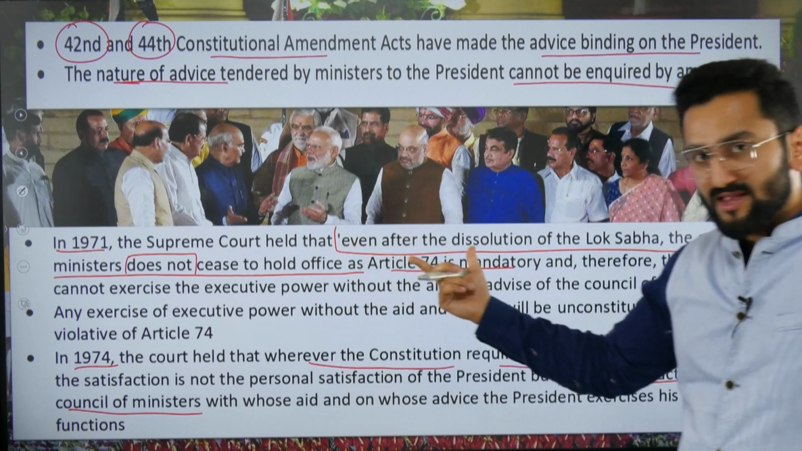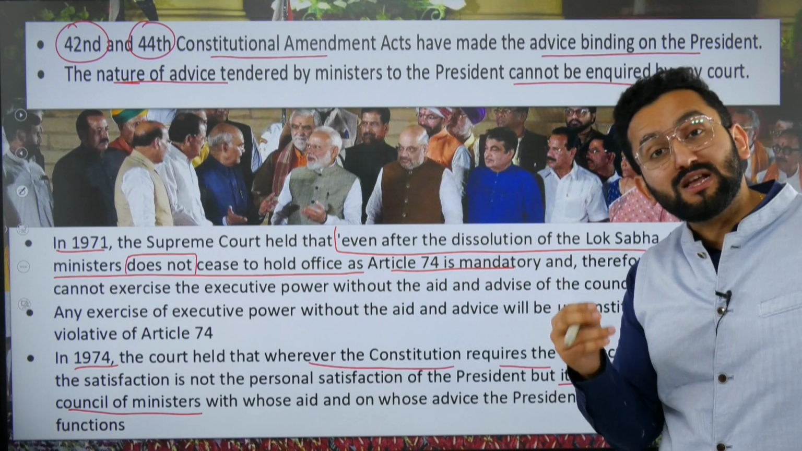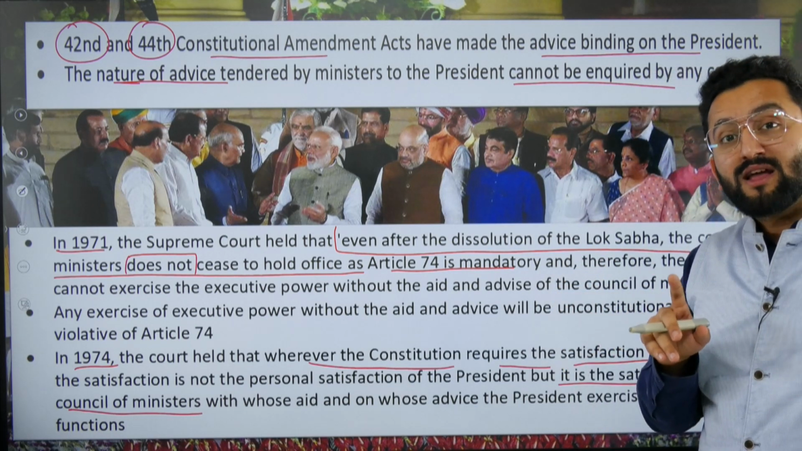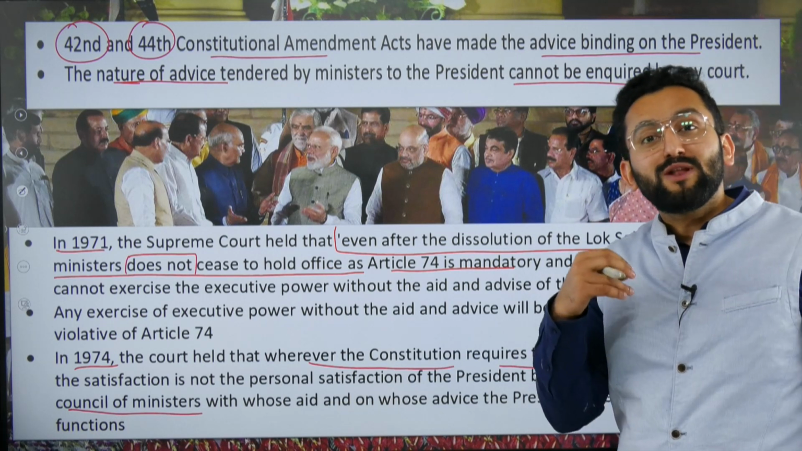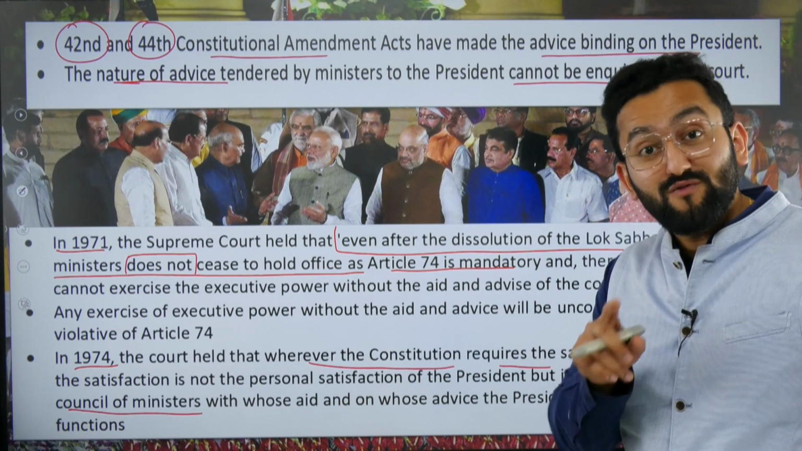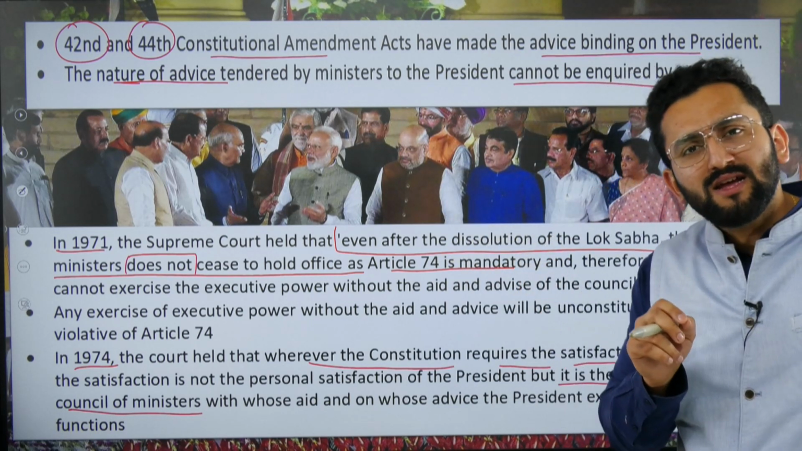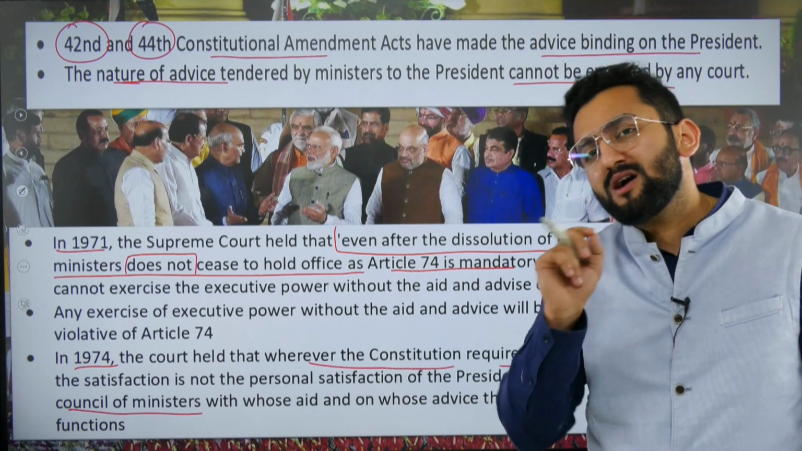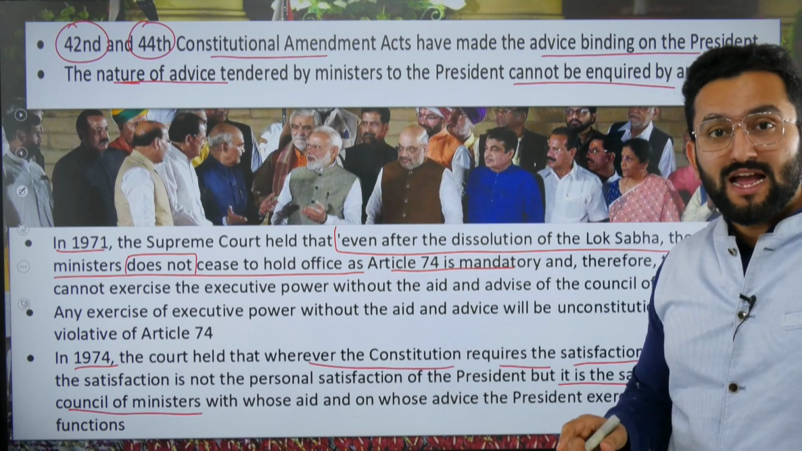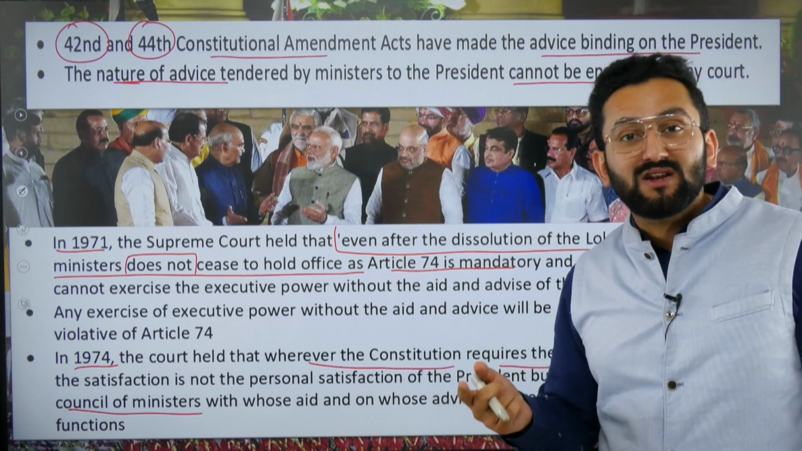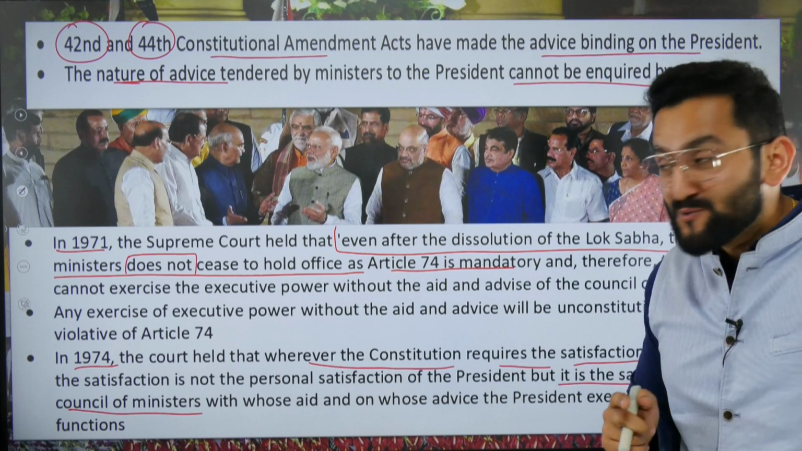In 1971, the Supreme Court held that even after the resolution of Lok Sabha, meaning even if Lok Sabha dissolves, it is not like the Council of Ministers will go home. It will not be like there will be no Council of Ministers in India. There will be a caretaker government. And why did the Supreme Court say this? Since Article 74 says there shall be a Council of Ministers headed by the PM to aid and advise the President, it means at every point of time, executive actions by the President should be based on the aid and advice of the Council of Ministers. Right?